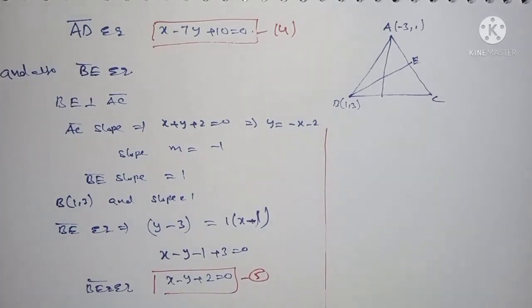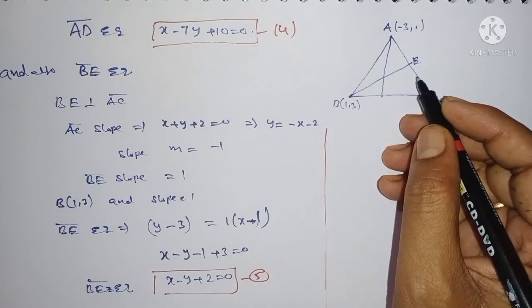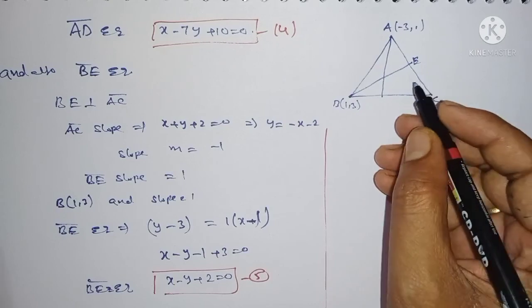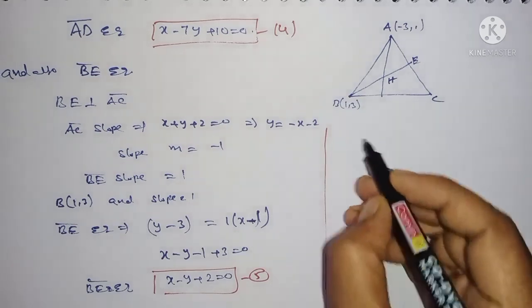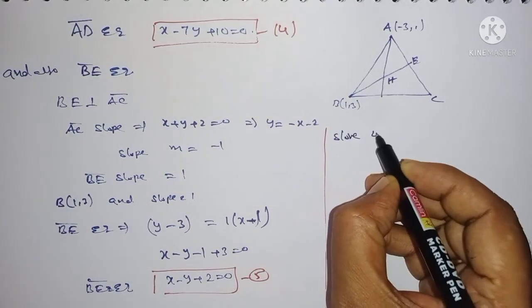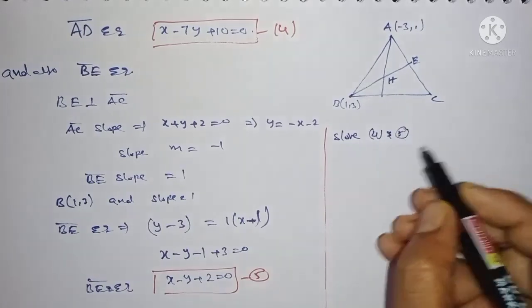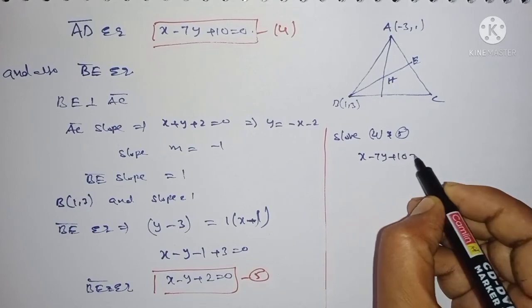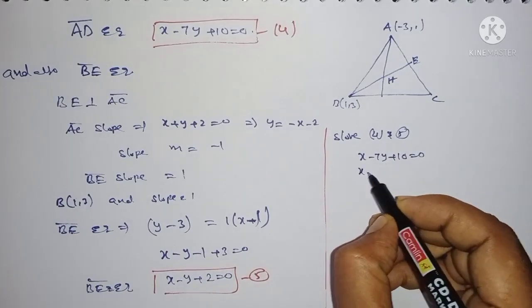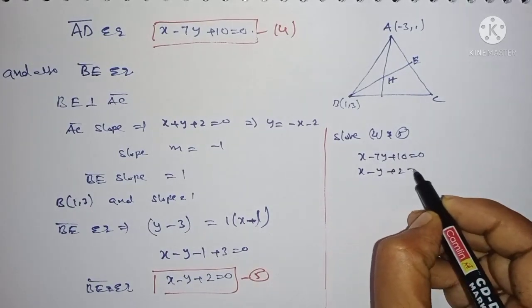Then you can solve these two equations and you get the orthocenter. What is being asked here? Orthocenter H. Solve 4 and 5. Equation 4 is x minus 7y plus 10 is equal to 0, and x minus y plus 2 is equal to 0.